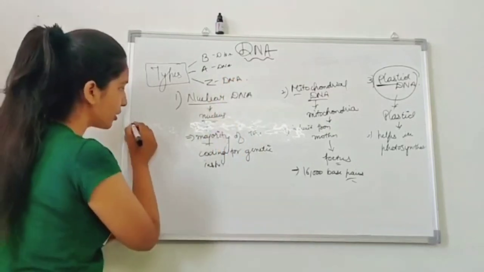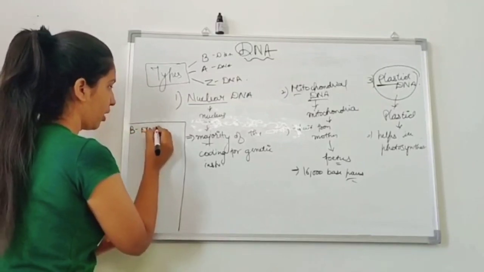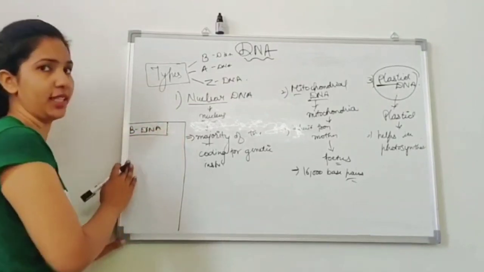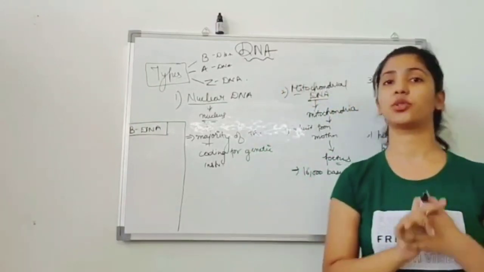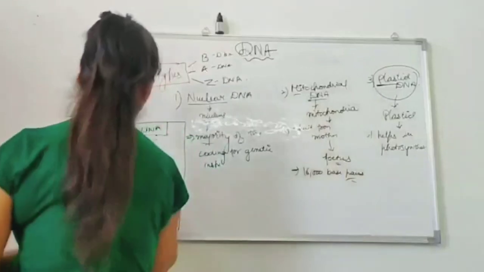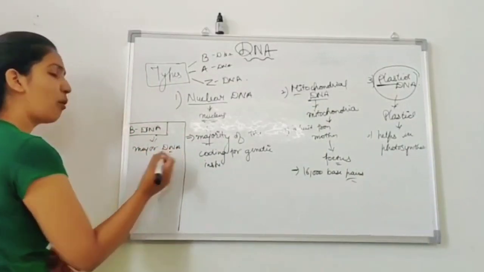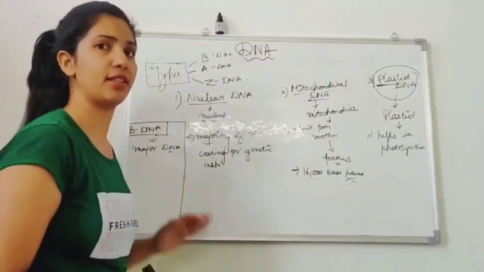So the first is the B DNA. This is the major DNA. The DNA that you come across most is the B DNA. B DNA is the major DNA of the body. In the normal physiologic form, the DNA is present in the B form.